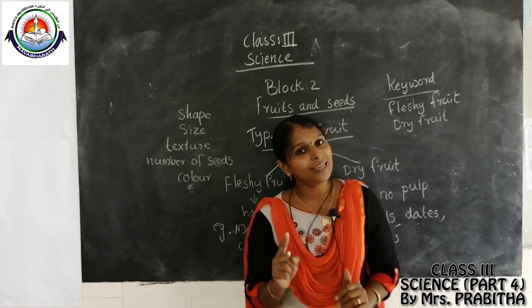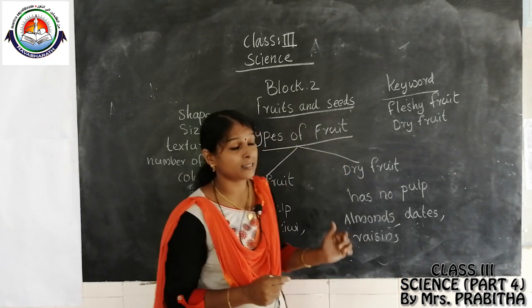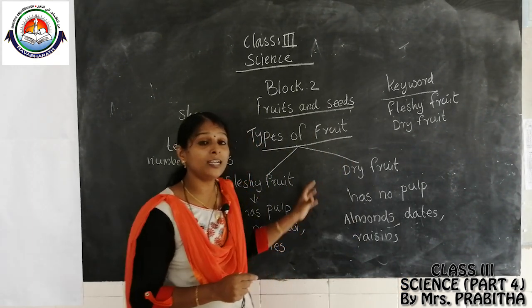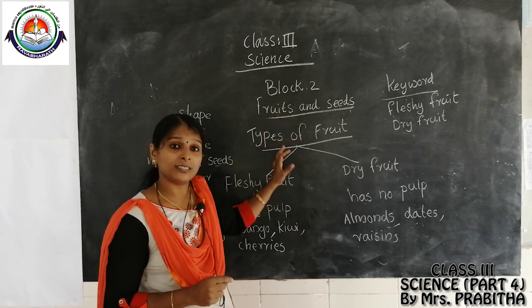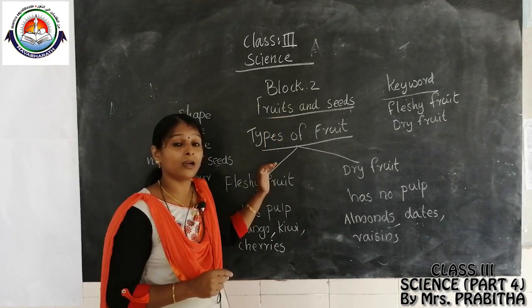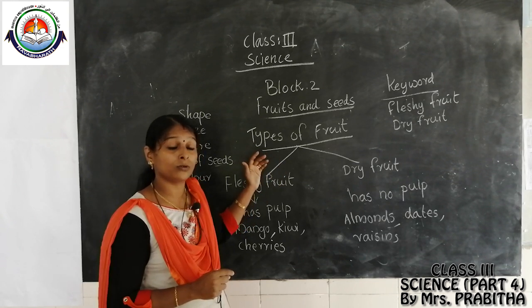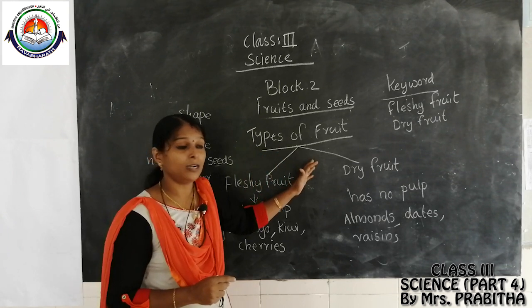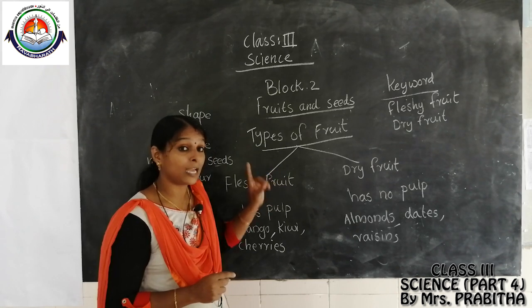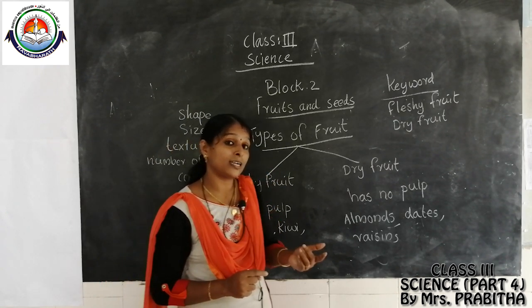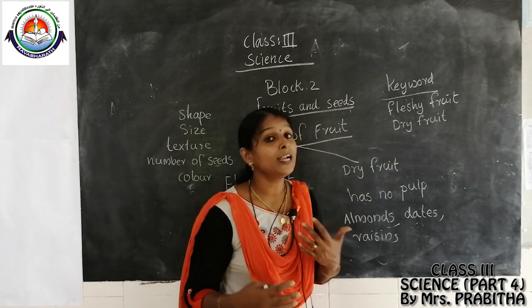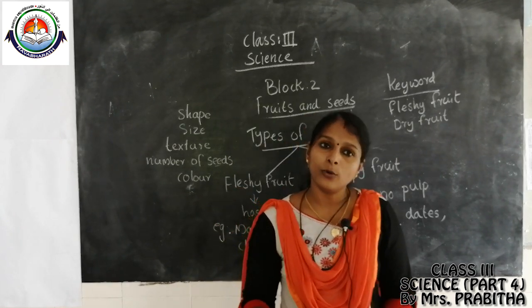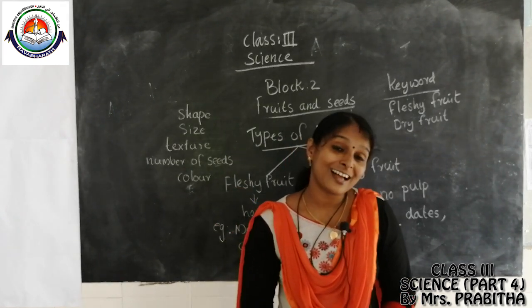So I hope everybody understood today's class. Today's class we studied about fruits and vegetables, how we can classify, how we can understand whether a thing is fruit or vegetable. Then we studied different types of fruit and next we studied how these fruits are different. Okay. So I hope everybody understood today's class.